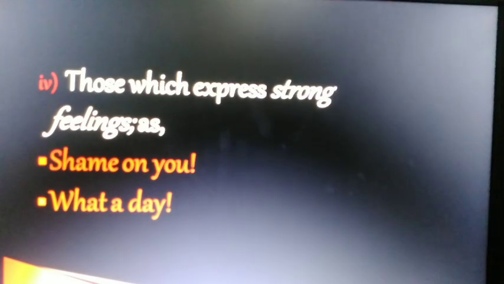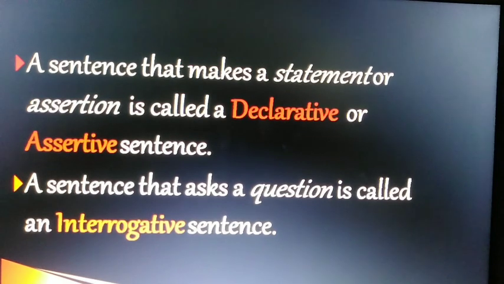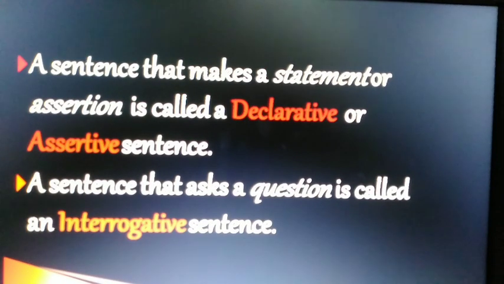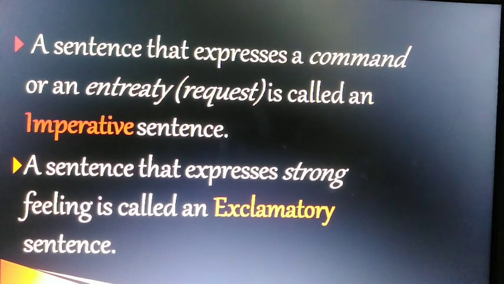So four kinds of sentences we have discussed. Now we will define them. The first kind, which we discussed with some 4-5 examples, is called a declarative or assertive sentence. Please do learn the definition. Second, sentences which are used to ask questions are called interrogative sentences. Third, a sentence that expresses command or an entreaty or request is called an imperative sentence.